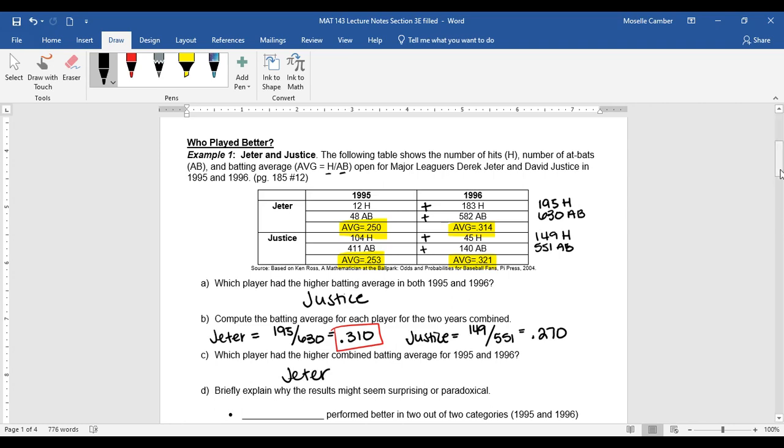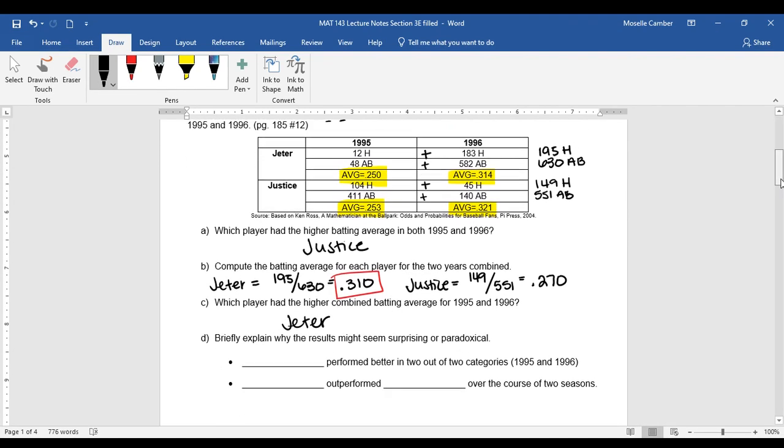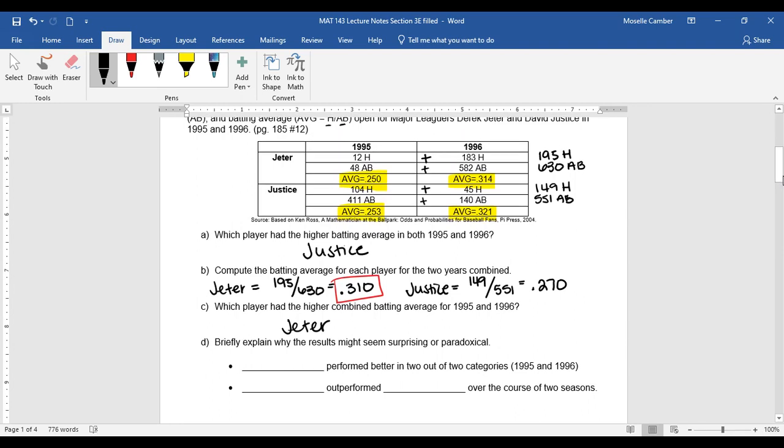So why is this the case? Why are we getting two different answers for who's the better player? What really matters here is that we have to look at the numbers that gave us these percentages. Percentages and averages can be great, but when you're comparing two things and combining them together, you have to look at the individual makeup.